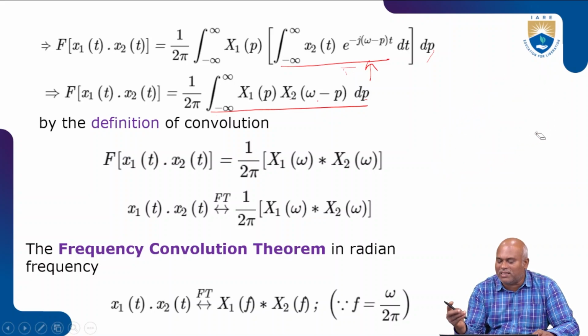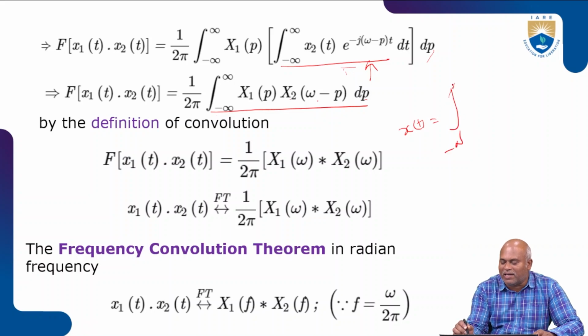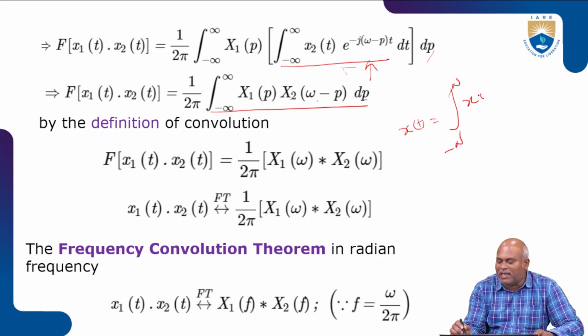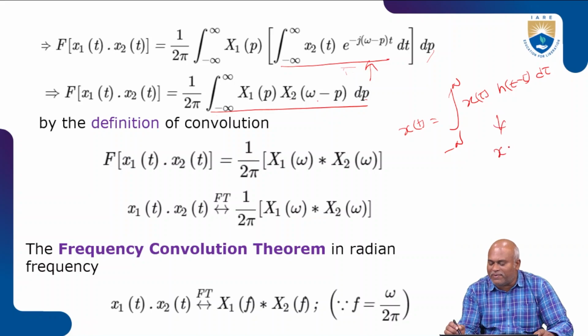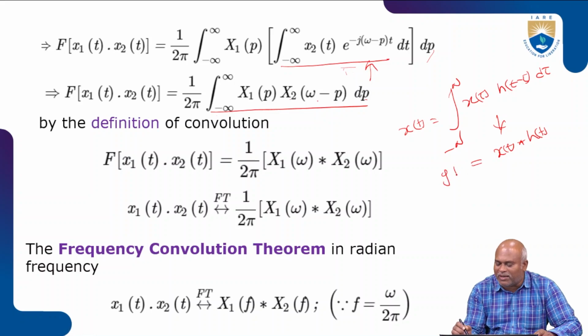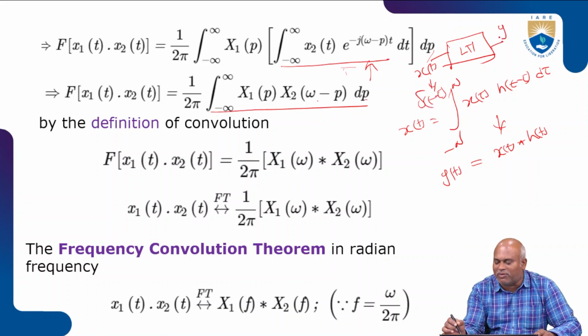So what is signal convolution? If we take x of t in an LTI system condition, the signal gets convolved: integration of x of tau h of t minus tau d tau. This one we write as x of t convolution h of t, which is represented as y of t. Now the LTI system response takes the input given by the shifted version of delta t minus tau, and produces the output y of t.